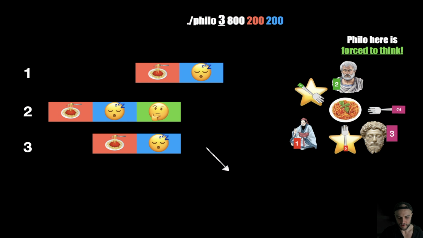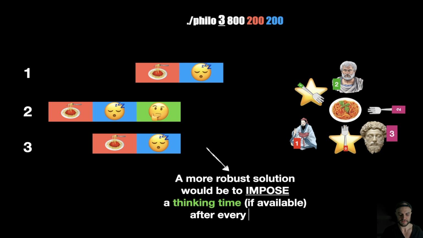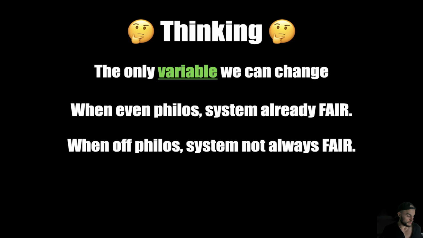So we are going to forcefully control the thinking time. A more robust solution would impose a thinking time if available. So we're going to ask, is there some thinking time available? You saw the formulas. If it is available, we're going to think for a custom thinking period that you will see in code. So after sleeping, every time a philosopher is forced to think a little bit. This is my solution to the dining philosophers problem. I don't know if this is correct, but thinking is the only variable over which we have control.